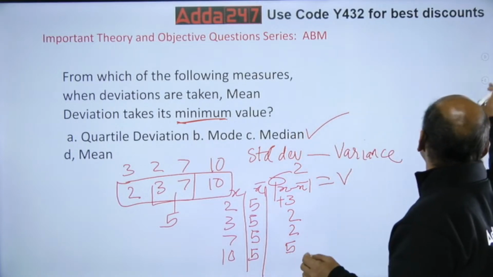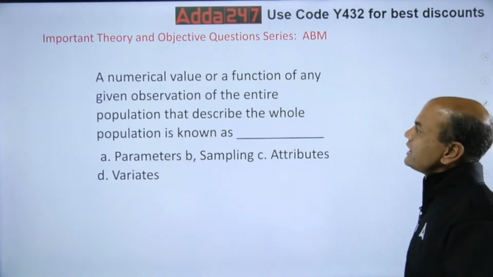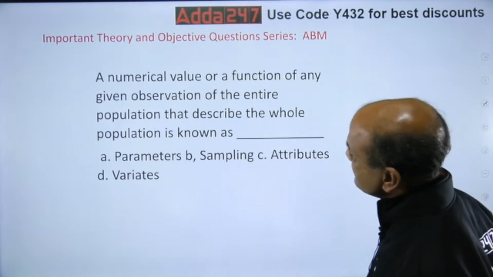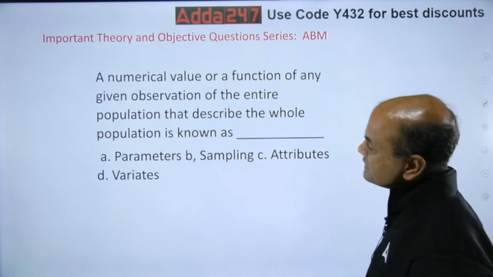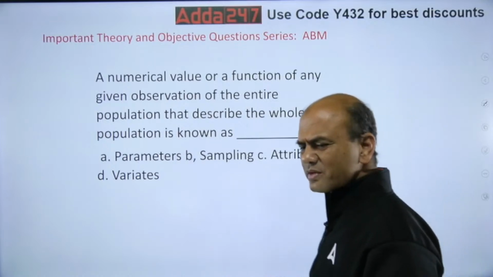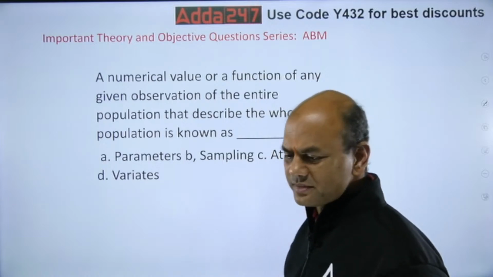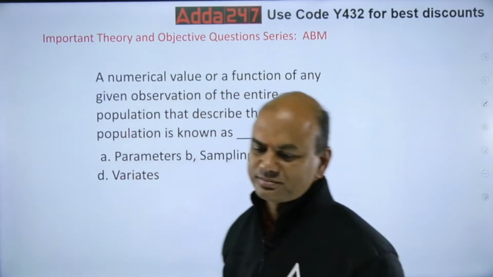Okay. Next one. A numerical value or a function of any given observation of the entire population that describes the whole population is known as what? Just now we did it. Who remembers? I think it was question number 2. It was a similar one. Who remembers it?